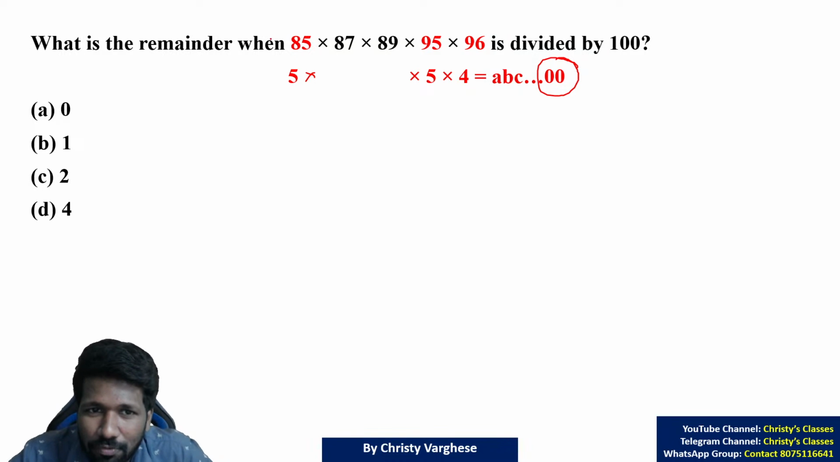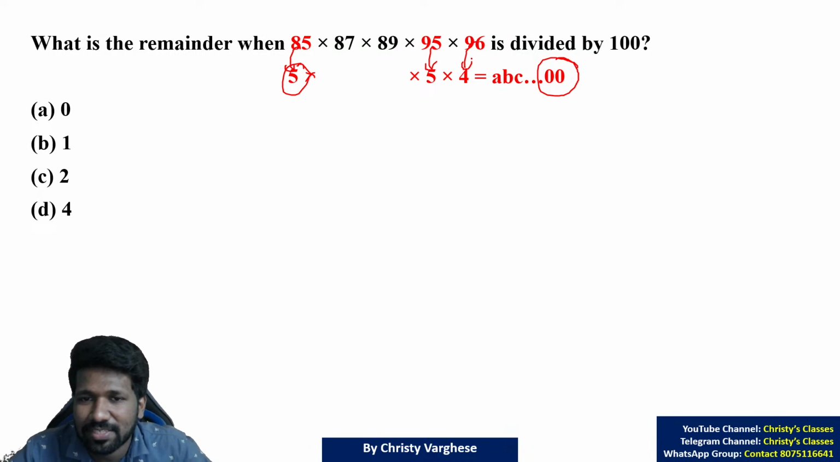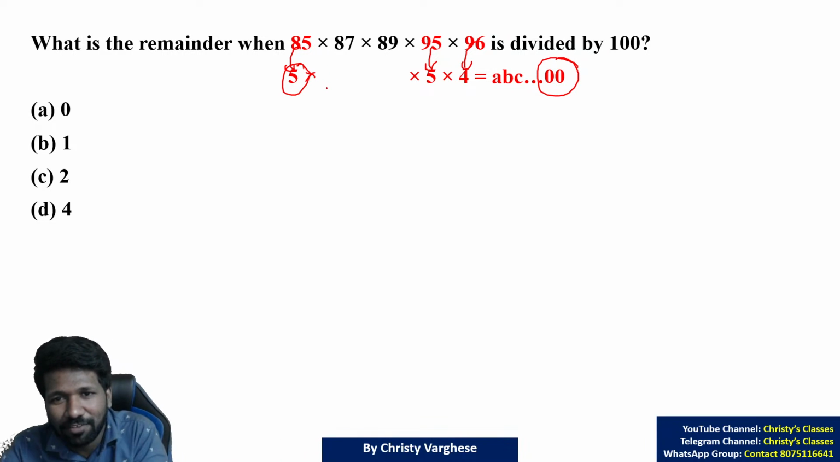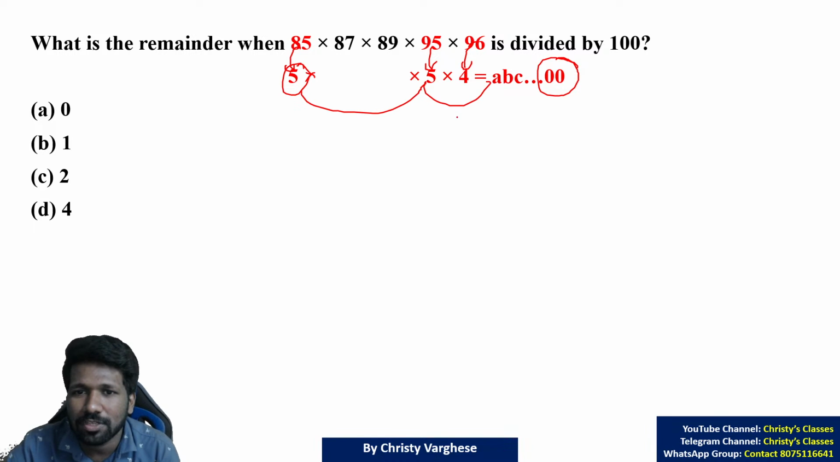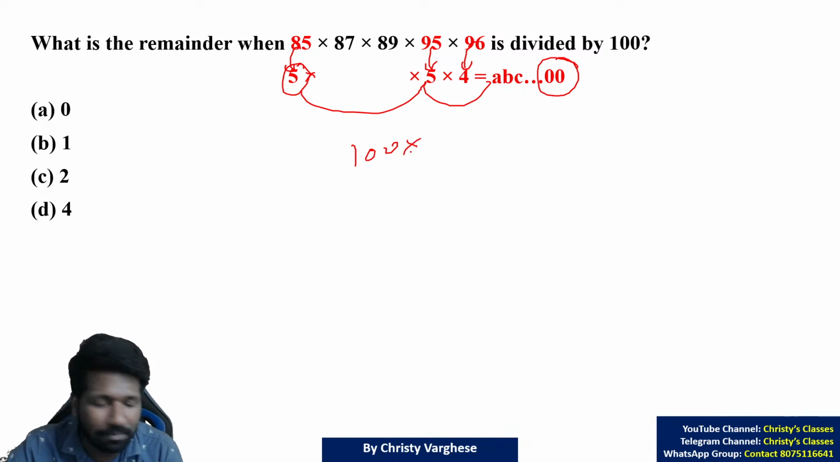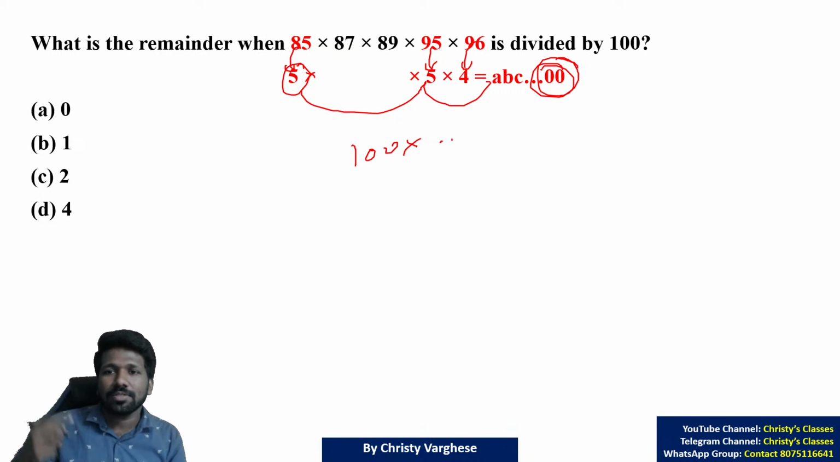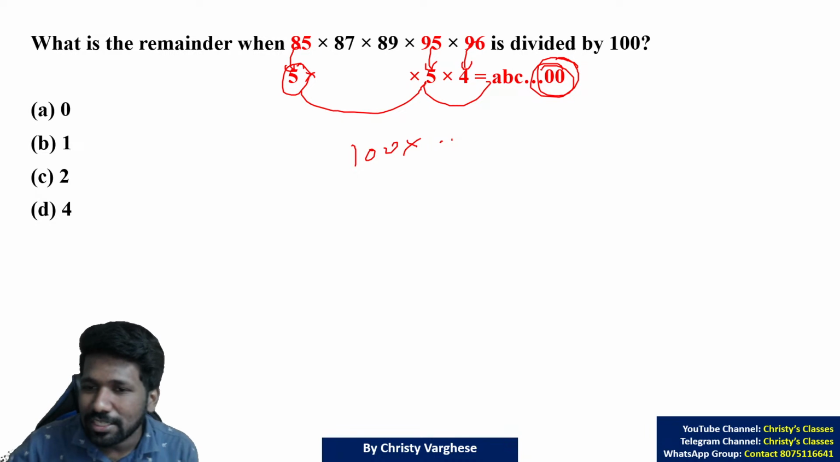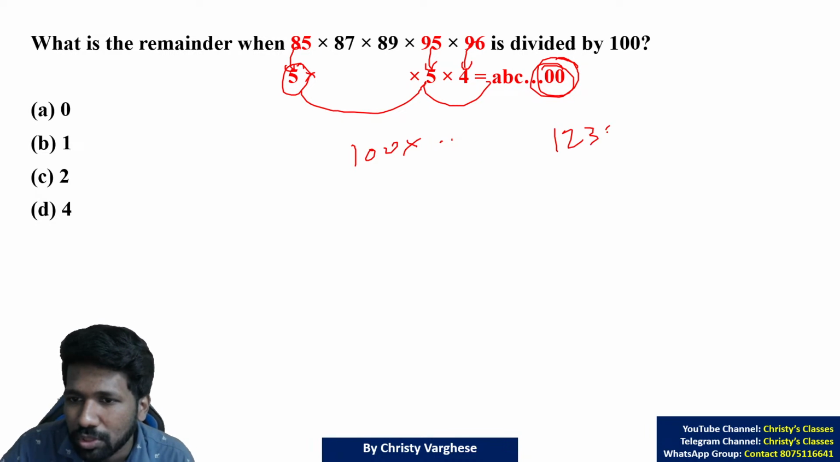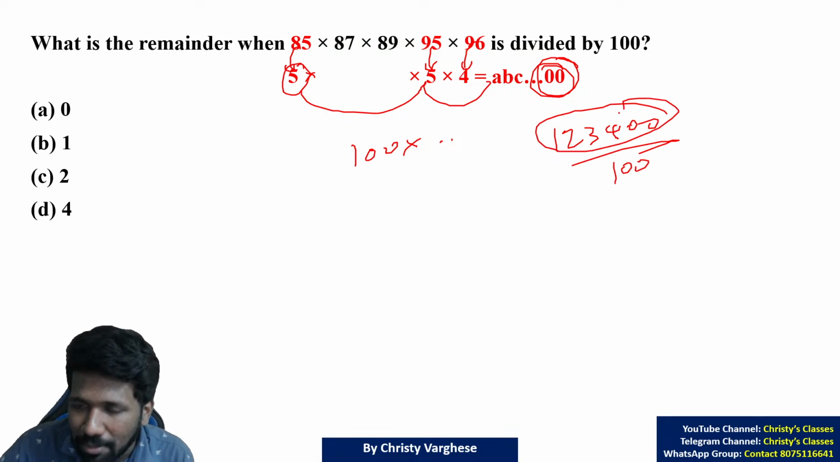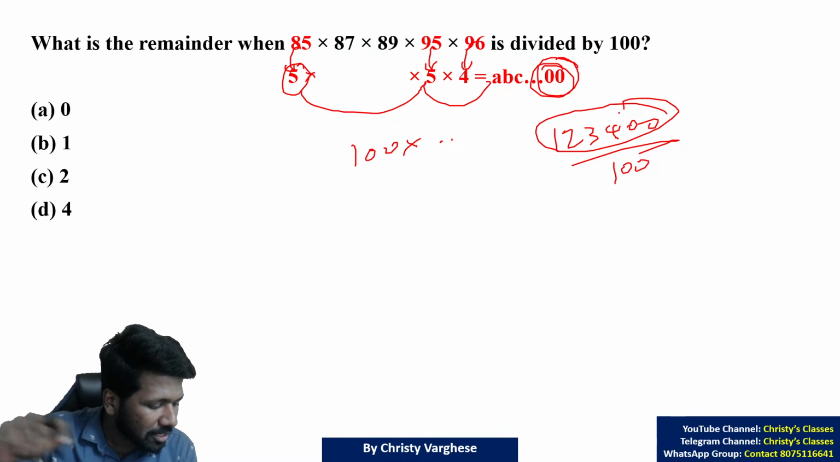Here the idea is 85 is a multiple of 5, 95 is a multiple of 5, 96 is a multiple of 4. So when you prime factorize, this product will have 5 and 5 and 4 in it. So 5 into 5 into 4 is 100. So this is 100 into something. 100 into something ends in 0, 0 only. Just look at any 0, 0 ending number, 1, 2, 3, 4, 0, 0, divided by 100. What will be the remainder? As this is a multiple of 100, the remainder will be 0.